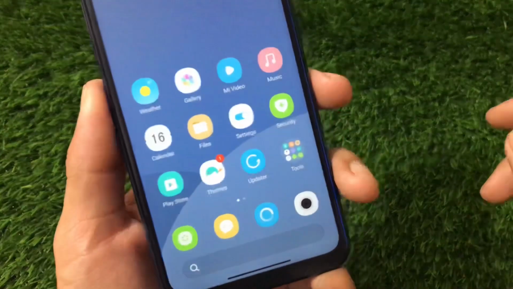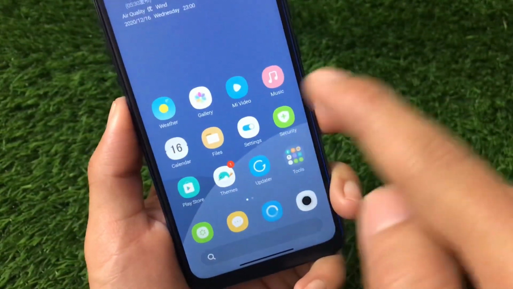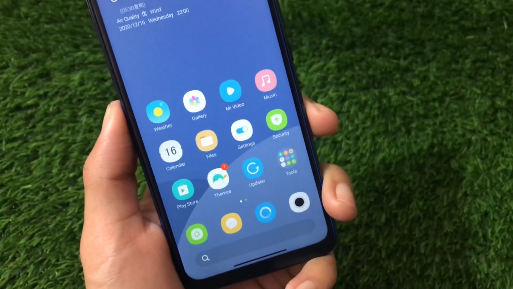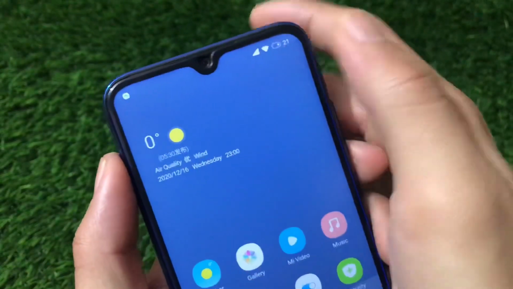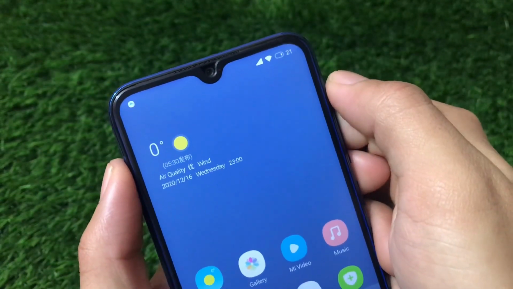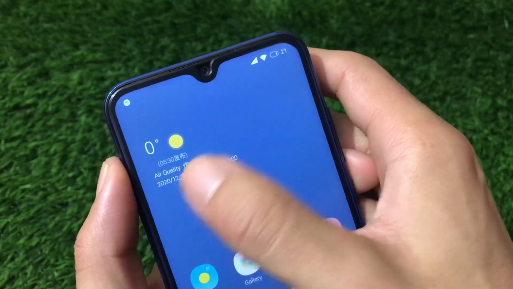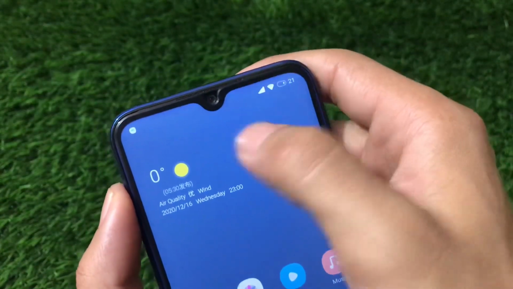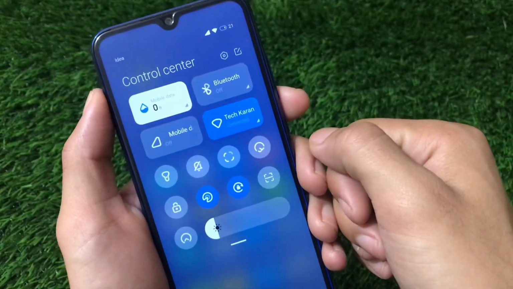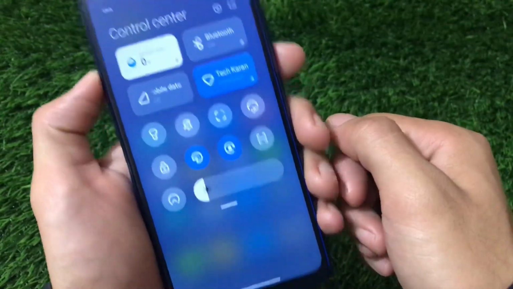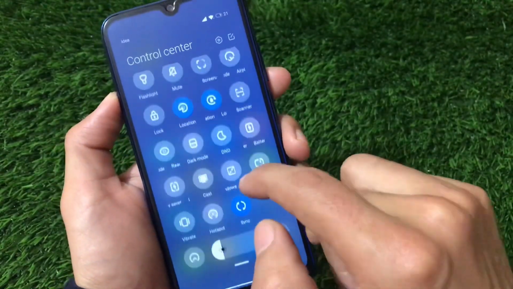Last but not the least, this theme is really interesting too. This has a very cool icon pack. These are some cool themes which have a very cool icon pack, but the thing which I liked about this theme is the widget. The widget looks really nice here. You can simply check out your weather here, and everything seems to be nice. The time, date and day, and status bar icons are kind of AOSP, but it includes the control center theming, which was one of the reasons behind adding this theme in my list. The control center theming is quite good here.